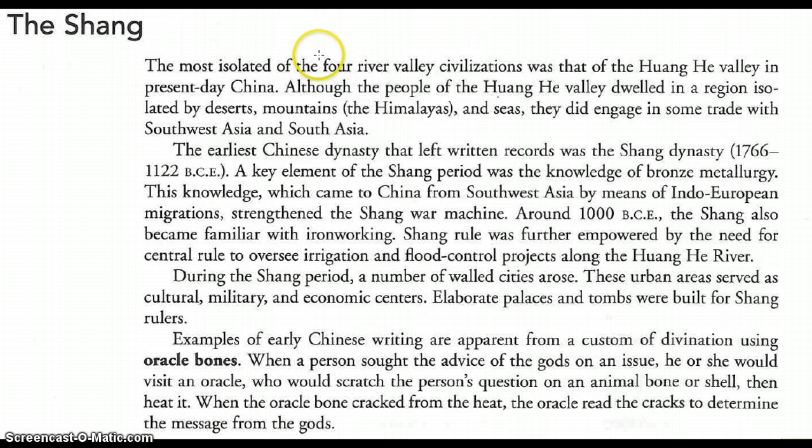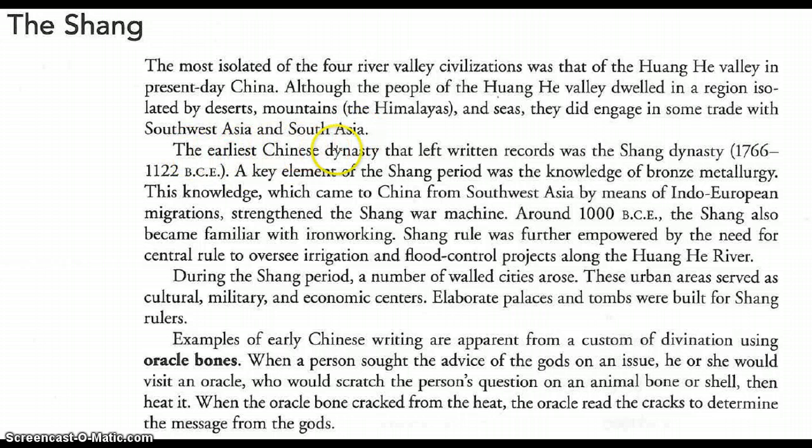The most isolated of the four river valley civilizations was that of the Huanghe Valley in present-day China. Although the people of the Huanghe Valley dwelled in a region isolated by deserts, mountains, the Himalayas, and seas, they did engage in some trade with Southwest Asia and South Asia.